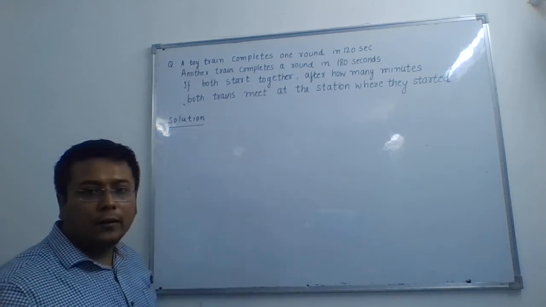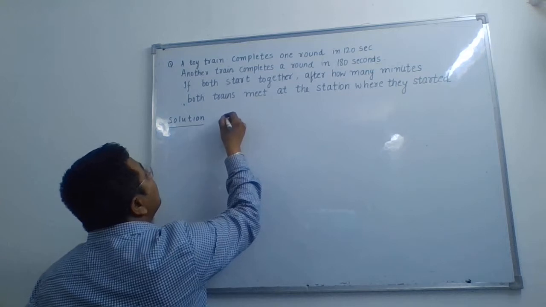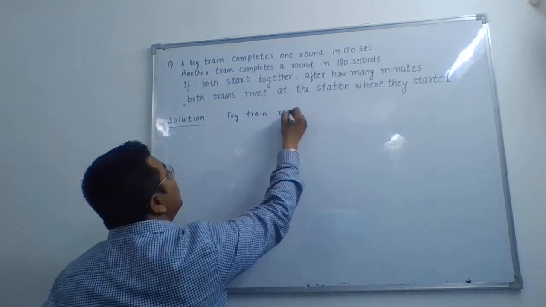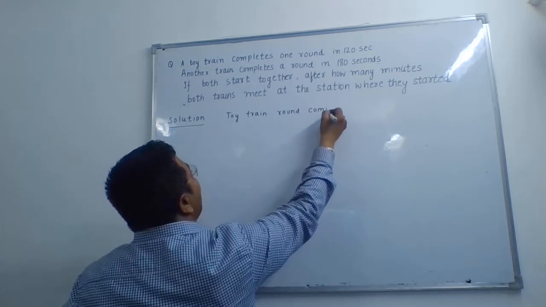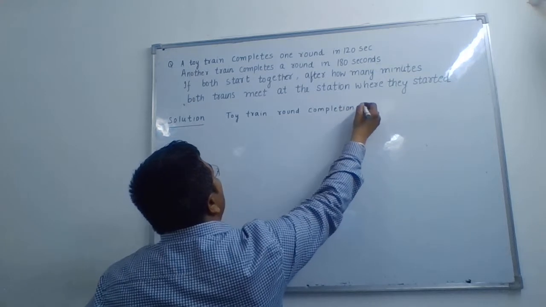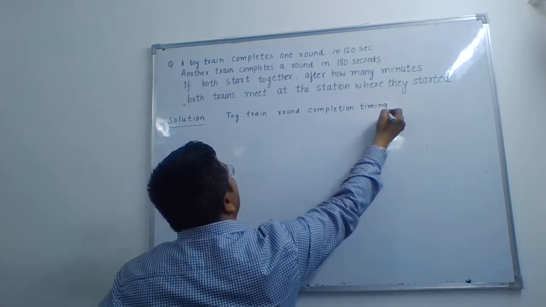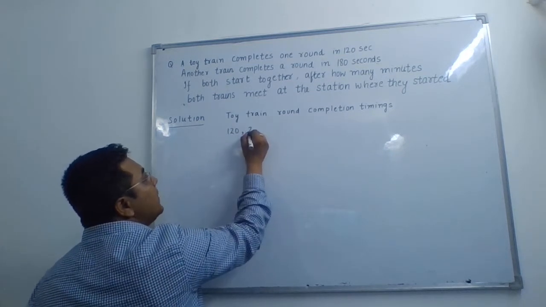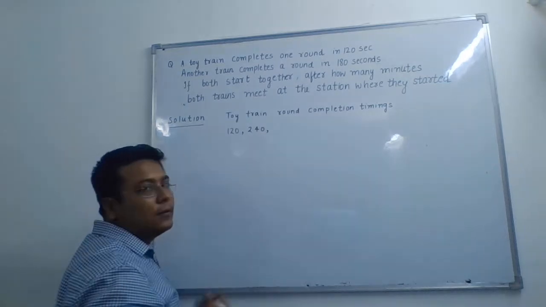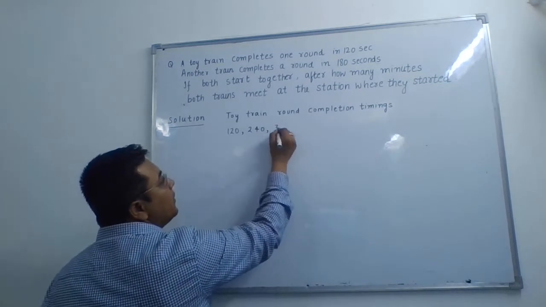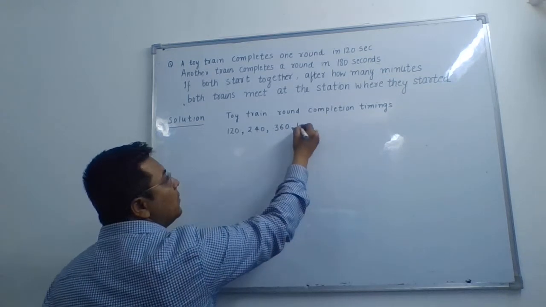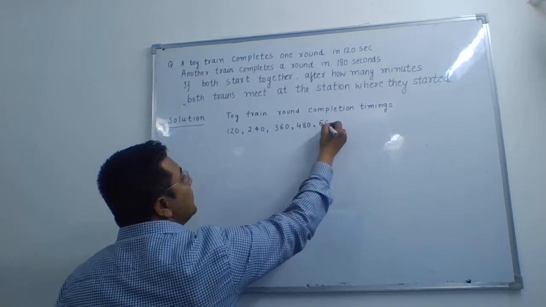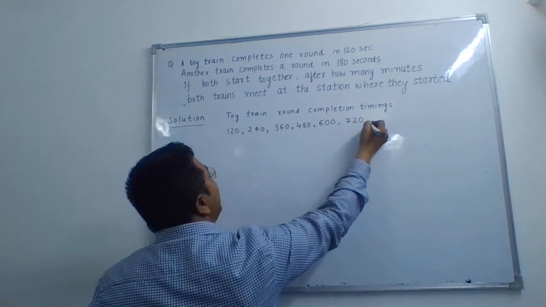We do it by simple logic. The toy train round completion timings will be: in 120 seconds it completes one round, and after 120 more seconds, that is after 240 seconds, the second round, add 120 to it, after 360 the third round, after 480 the fourth round, then 600, 720 and so on.